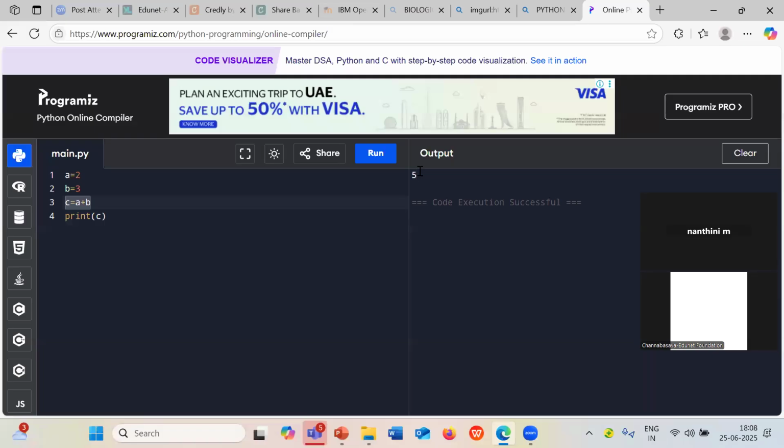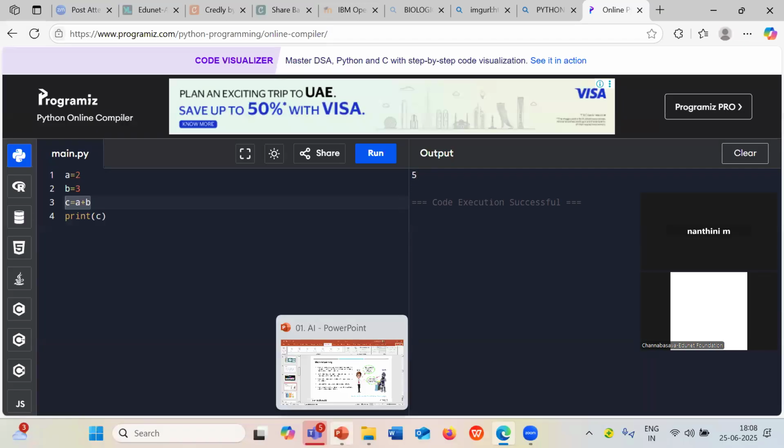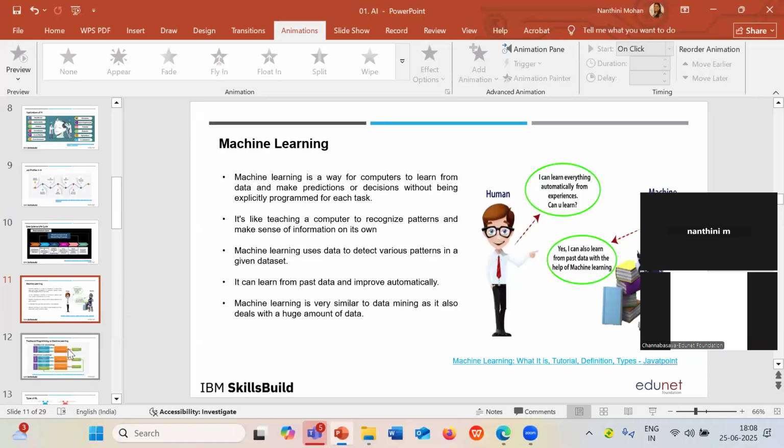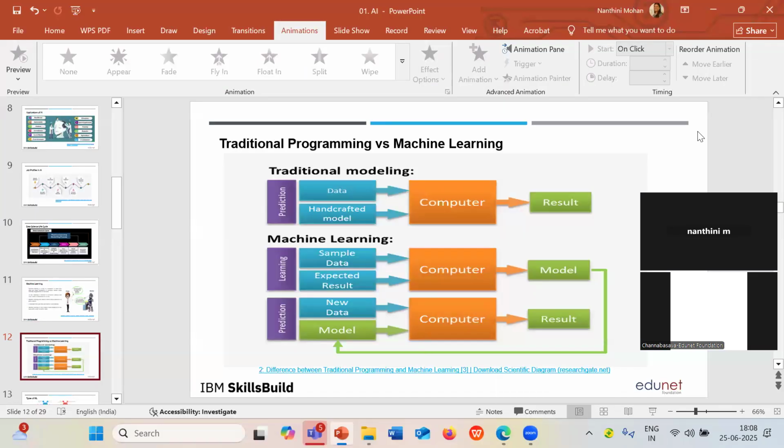Yes or no? But in machine learning, you can see the difference now.